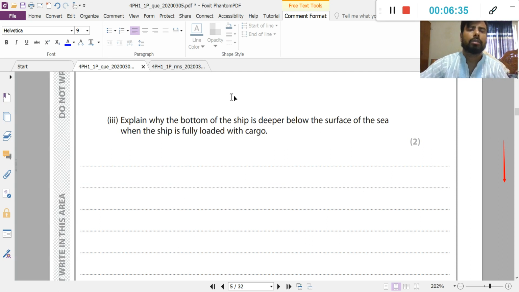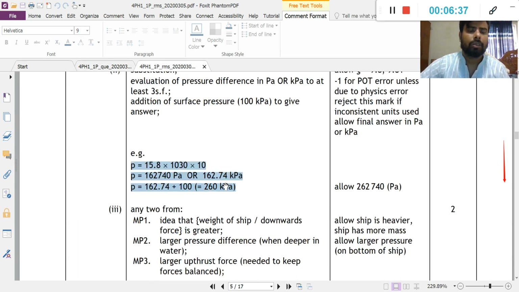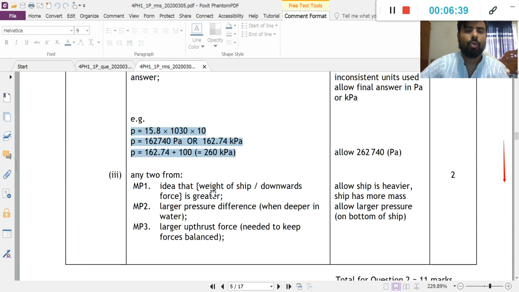Because the weight of the ship is greater. That means the downwards force is greater. So there is a larger pressure difference when it is deeper in the water. A larger upward force is needed to keep it balanced.